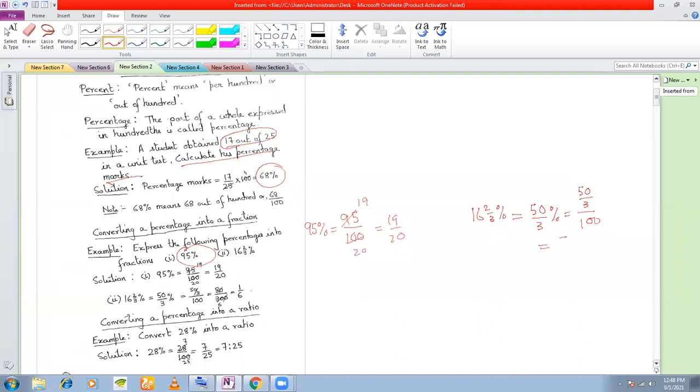So what I'll get here is 50 by, now this 3 comes down here, 3 into 100. Now you can cancel here. You get 1 by 6. This is how you convert percentages to fractions.